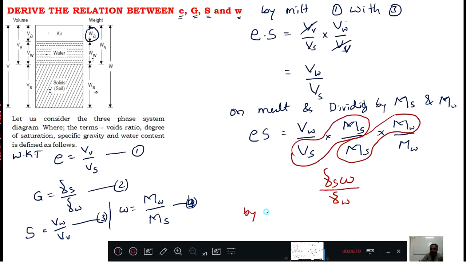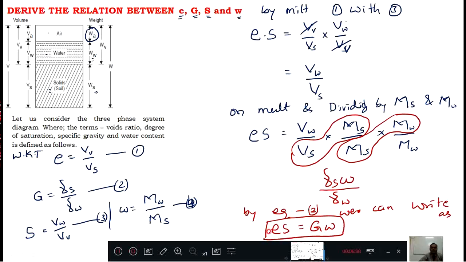Now by equation 2 we can write eS equals w times gamma s by gamma w. Here gamma s by gamma w means G. Therefore eS equals wG, and the derivation is complete.